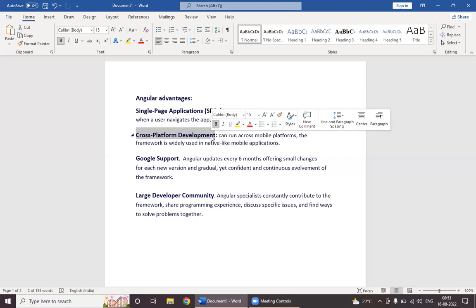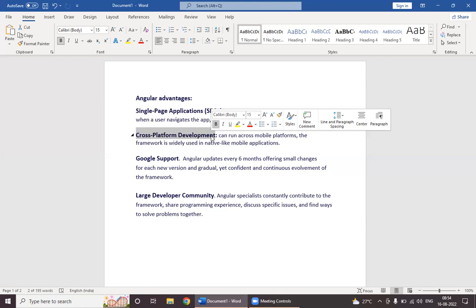That means we had to open the laptop or desktop and run the application. But when coming to Angular, we can run it on desktop, laptop, mobile, or tabs. That means it's cross-platform development. Once we develop an application, it can run on all those platforms, whether mobile or desktop. That is also one advantage of Angular.